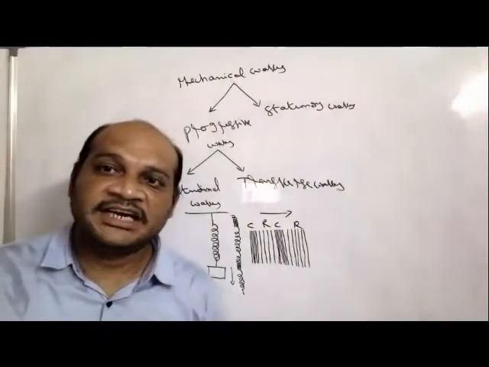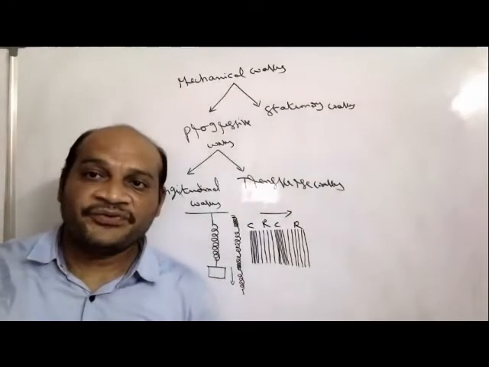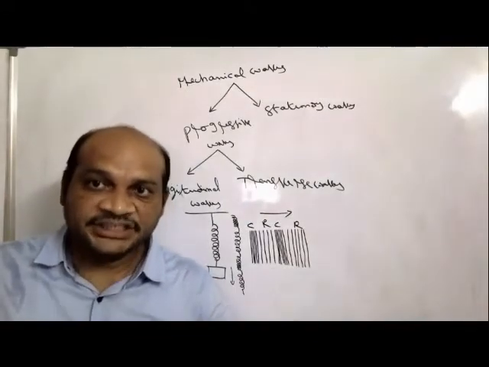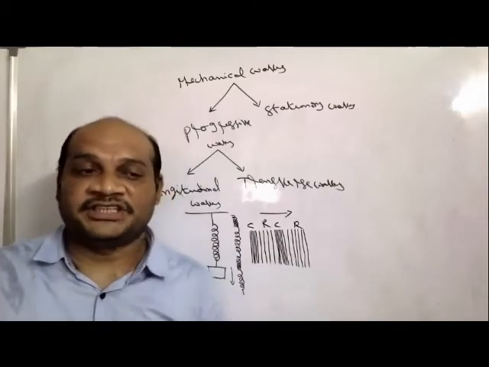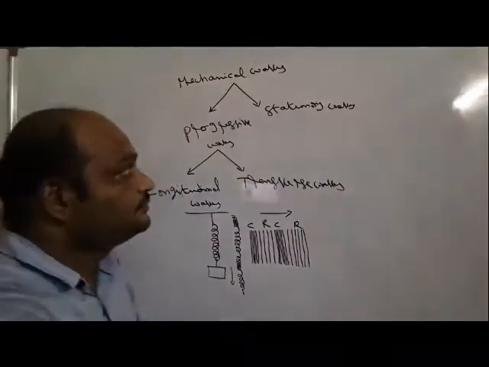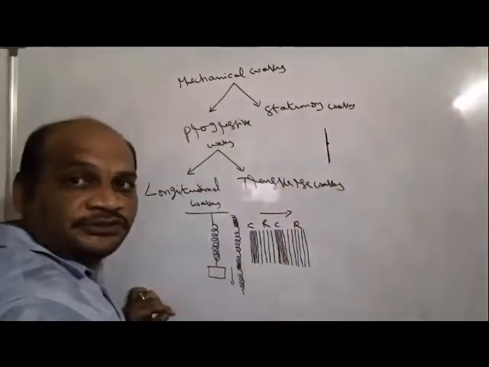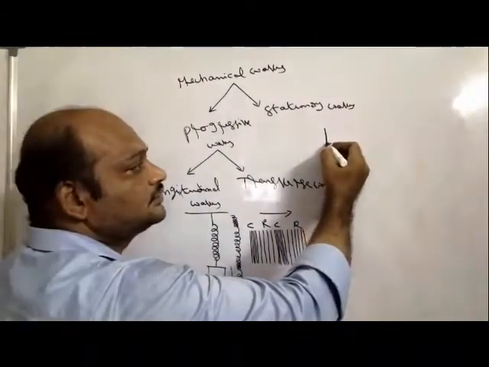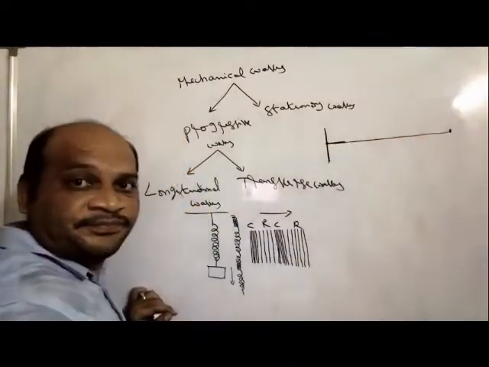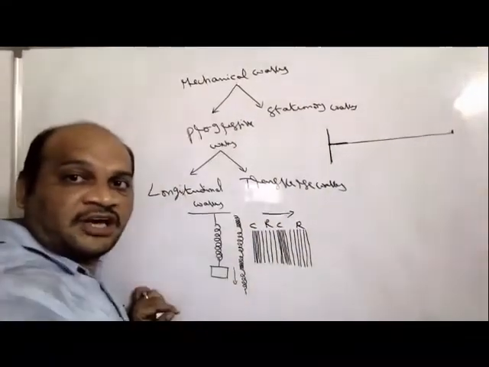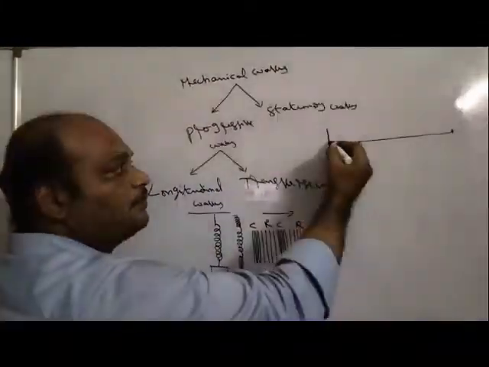What about transverse waves? In the case of transverse waves, the particle vibrating direction and the wave propagation direction are perpendicular to each other. A good example for this: take one rigid support, fix a rope to it, and hold the rope at the other end. You just vibrate the rope vertically like this. Then what happened?